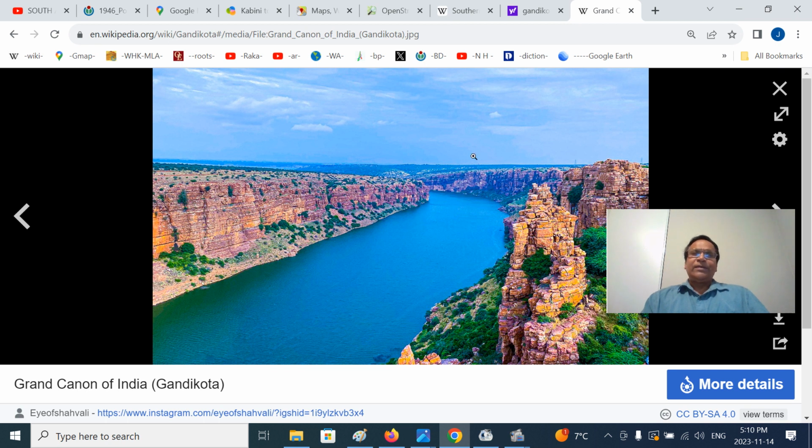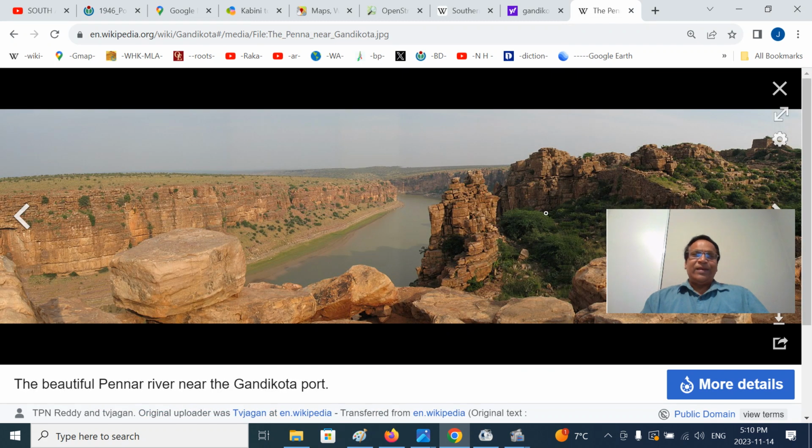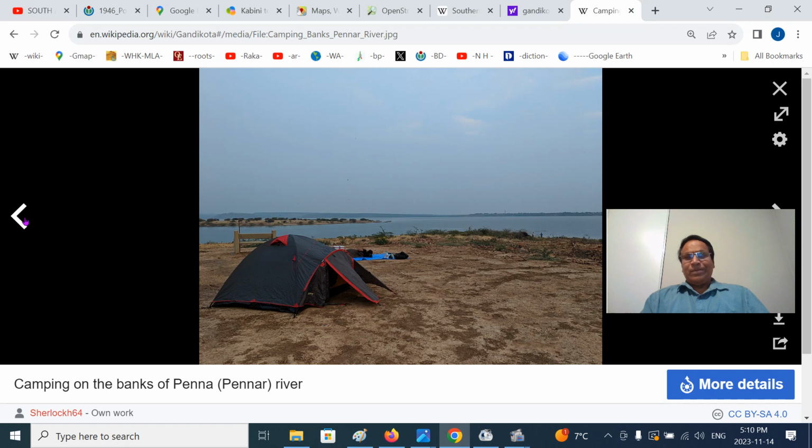You can see the beautiful ErraMala mountains there, the Penna River, and Gandikota Ghat. Gandikota is a fascinating fort built round about Chalukya's time, maybe 1200 years or 1400 years ago. If you go and look at the entrance of the fort, you will be mesmerized. Such a great architectural monument. It was a bastion of the Vijayanagara emperors. Only when Mir Jumla conquered it did the Vijayanagara empire finally collapse. That is around 1653-54 or so, the final phase of the Vijayanagara empire.